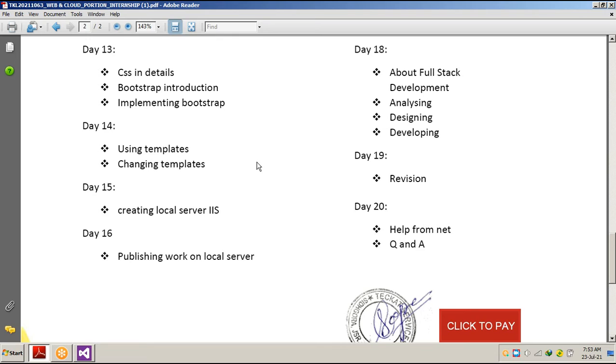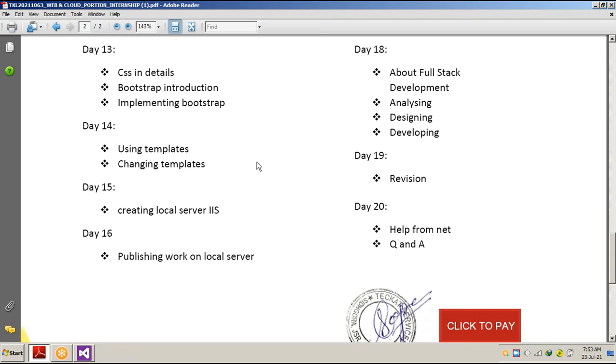Rather than writing the entire designing code in every page, we write it in our CSS file, store it in our project, and call that CSS file in every page, and use that design in order to make our page look good, feel good, and attractive.